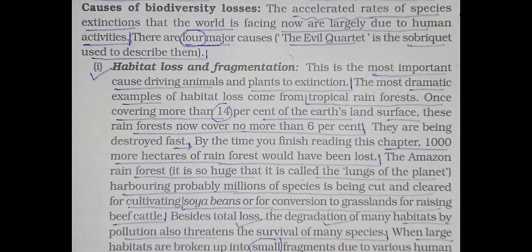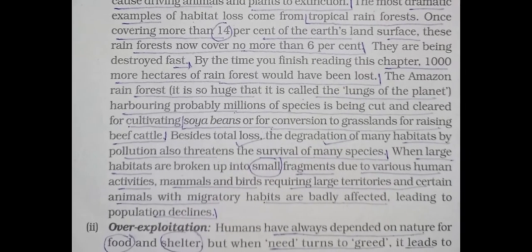By the time you finish reading this chapter, 1,000 more hectares of rainforest would have been lost. Okay, the Amazon rainforest, which is so huge that it is known as the lungs of the planet, harboring probably millions of species, is being cut and cleared for cultivating soybeans or for conversion to grassland for raising beef cattle. Okay, besides total loss, the degradation of many habitats by pollution also threatens the survival of many species.